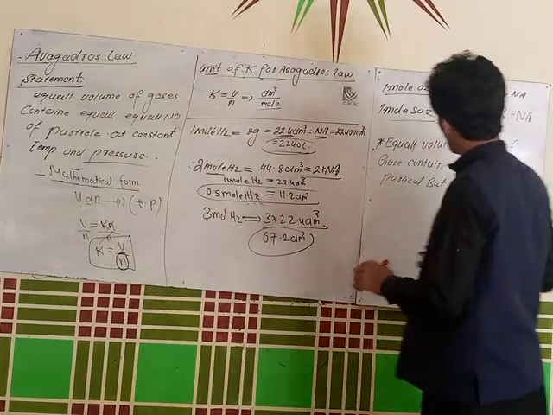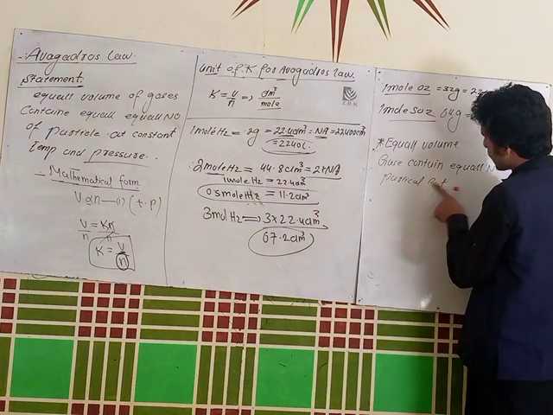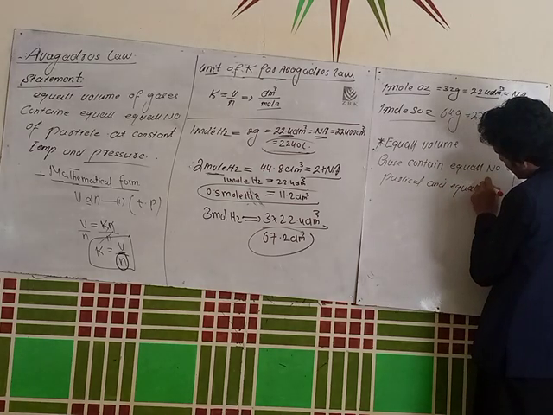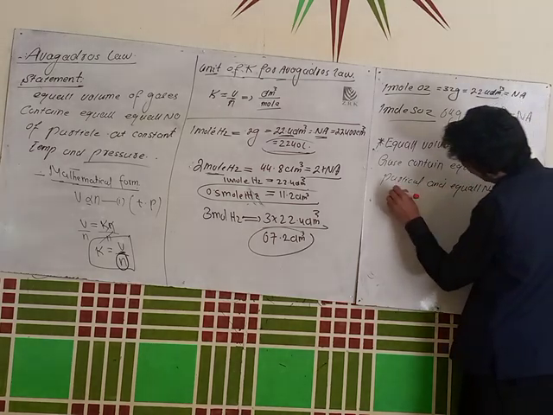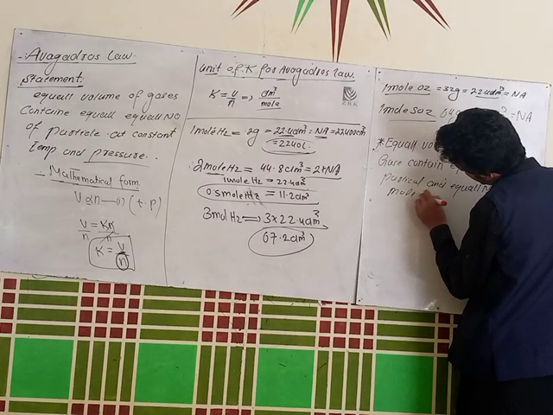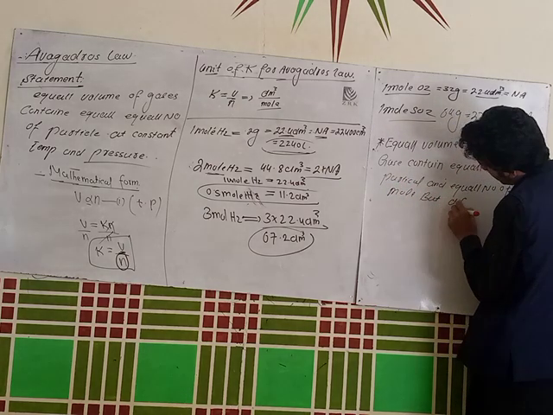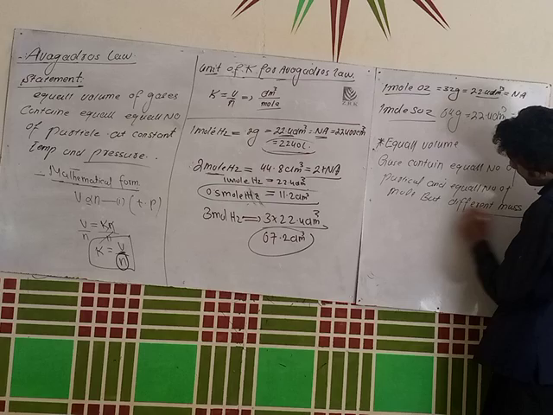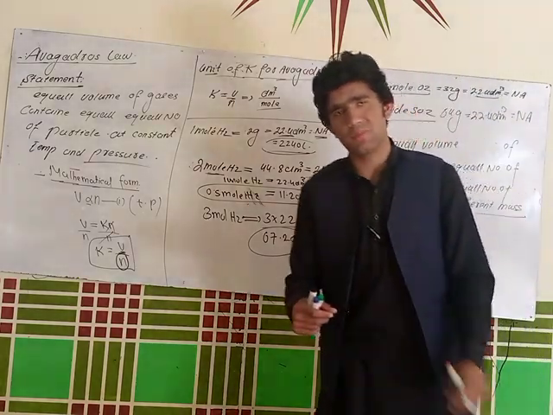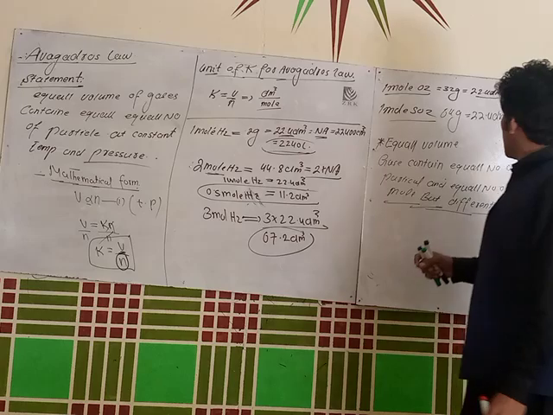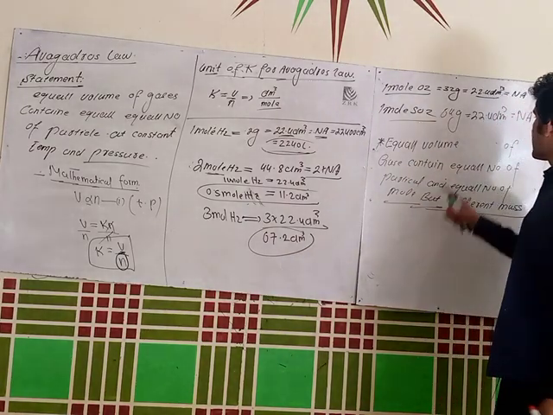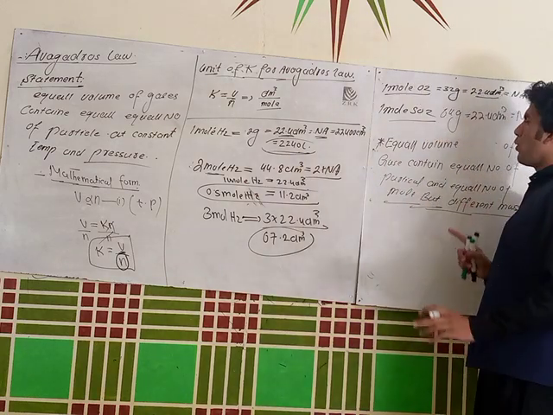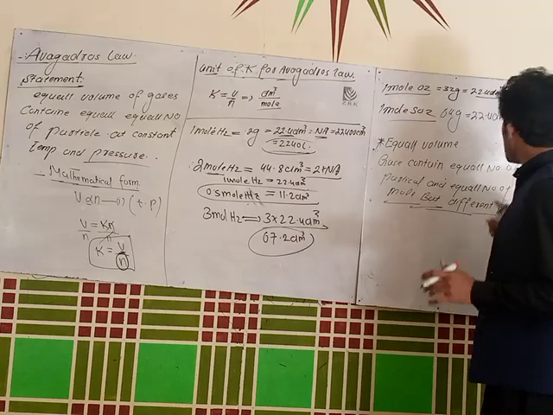Equal number of moles contain equal number of particles, equal number of moles but different masses. Remember, this is the most important sentence for you from the exam point of view. If someone asks, equal volume contains equal number of particles, and as I mentioned here, equal number of moles, the mole will also be the same, but different masses.